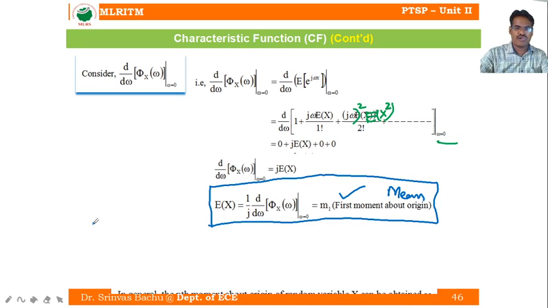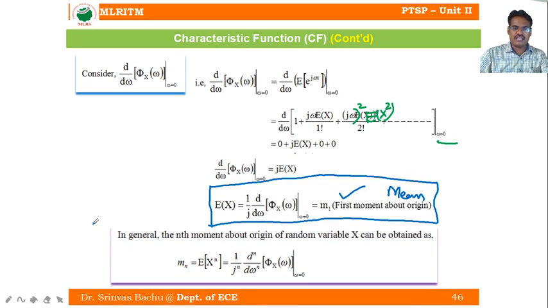Next, in general, the nth moment about origin of the random variable can be obtained like this, as the first moment. For the nth moment you want the expectation of x power n, which equals 1 by j to the power of n, d power n by d omega to the power of n, phi of x of omega, at omega equal to 0. This is my nth moment about origin, obtained from the characteristic function.